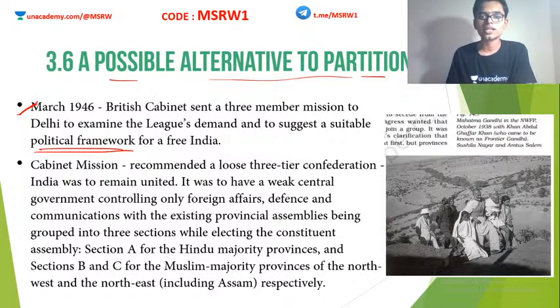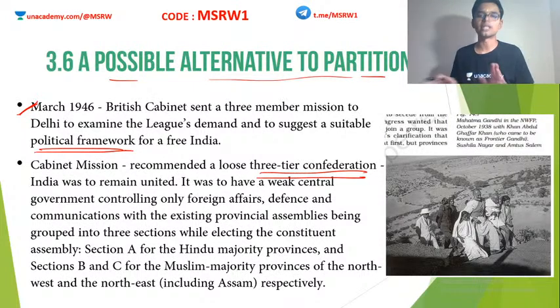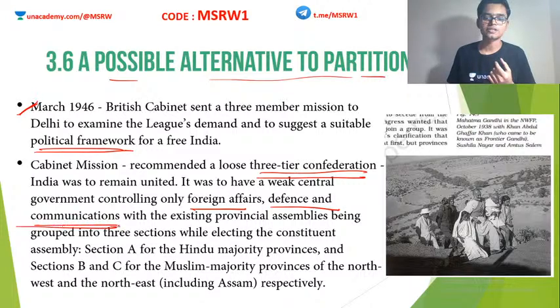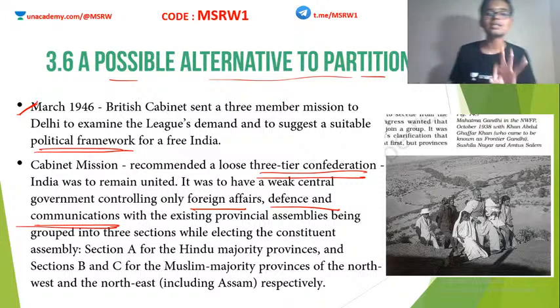The Cabinet Mission recommended a loose three-tier confederation. It said that India is going to be a united country. There is no partition. But India will have a weak center of government controlling foreign affairs, defense and communications. These three subjects will lie with the center. Everything else will go to the provinces.